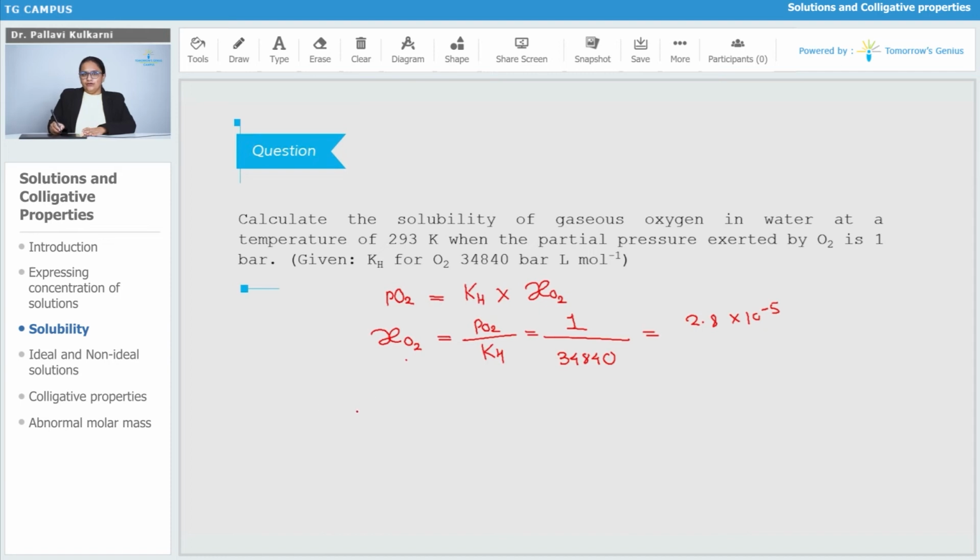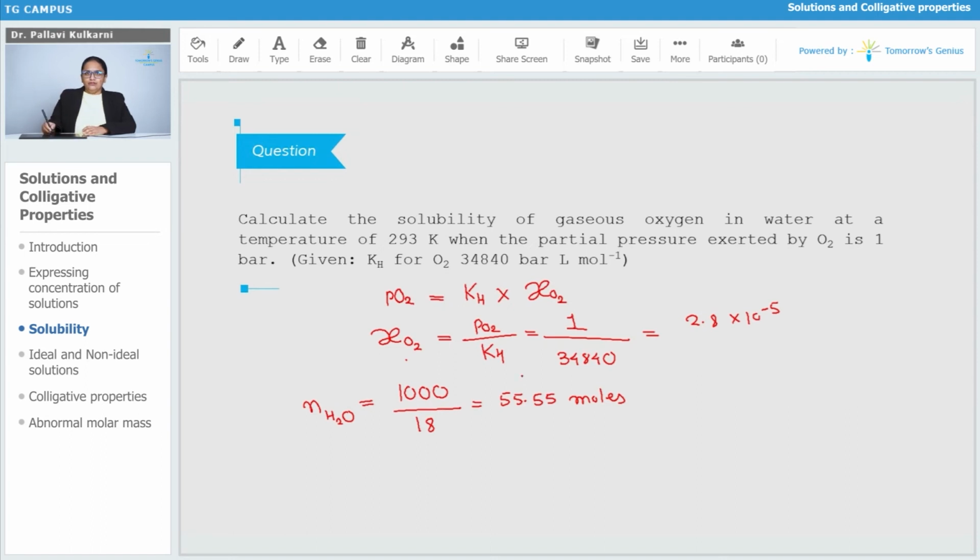Now we know that this is per liter. Per liter means the volume of the solution is 1000 liter, or the amount of water is 1000 liter. Water density is 1 gram per liter only, therefore its mass is also 1000 gram. Therefore the number of moles of H2O we can find from that. It will be equal to 1000 divided by 18, and that will be equal to 55.55 moles. So the number of moles of water in this is 55.55 moles.